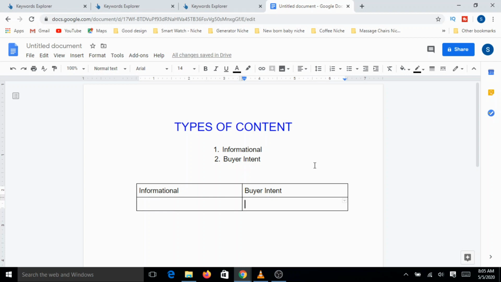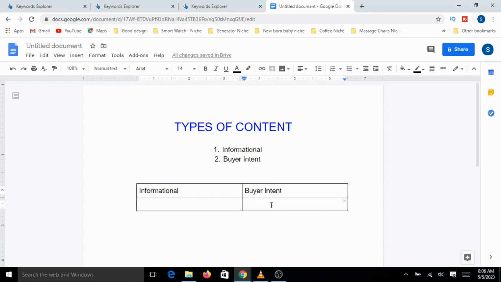So what it means is, for example, if I am looking for what are all the different skin types that are possible, or different kinds of hairstyles, I'm not intending to buy any product immediately. Maybe down the line that particular search intent may get converted into a product or service, but for now the intent is to get more information, to understand more.